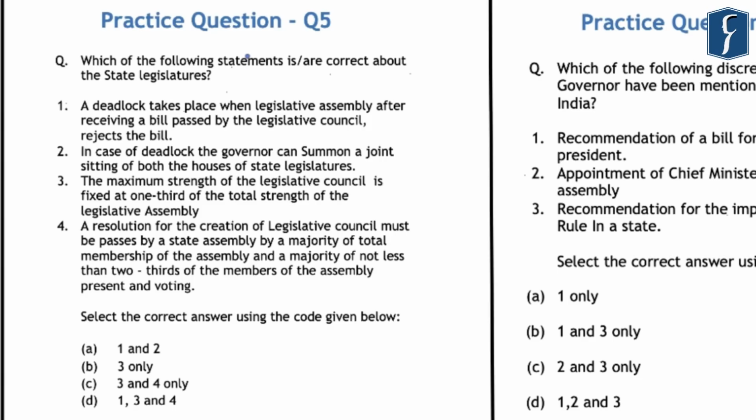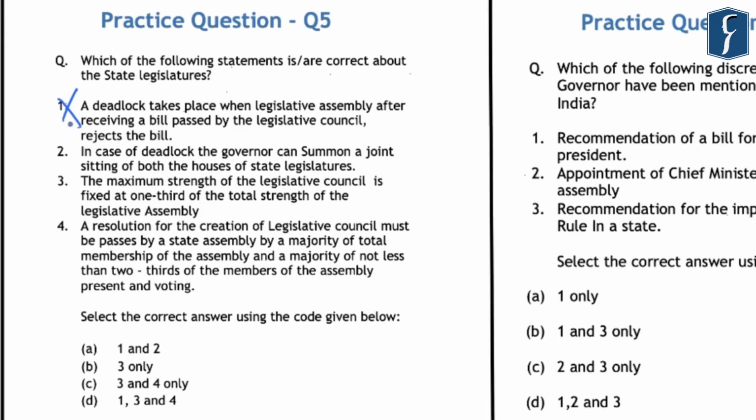And the second statement is that in case of deadlock, the governor can summon a joint sitting of both the houses of the state legislatures. And if you look at this first statement, it is incorrect because a deadlock takes place only between the two houses of the state legislatures when the Legislative Council, after receiving a bill passed by the Legislative Assembly, rejects the bill or proposes amendments. Also, a deadlock takes place when the Legislative Council does not pass a bill which has been referred to it by the Legislative Assembly within 3 months.